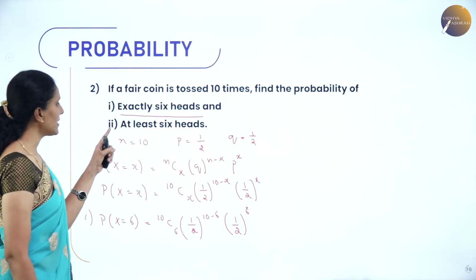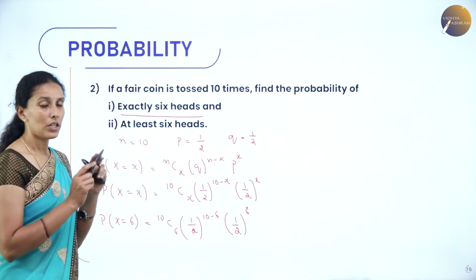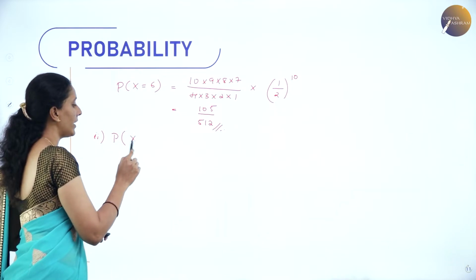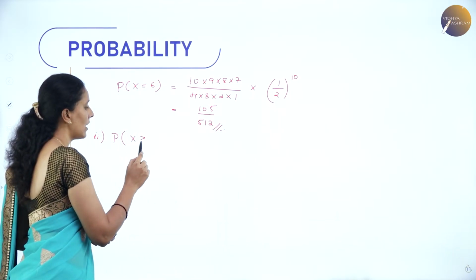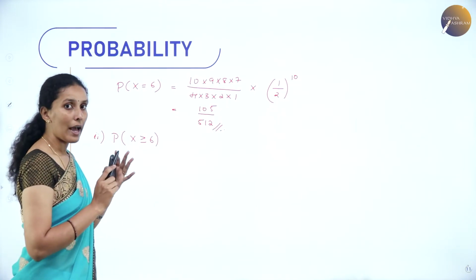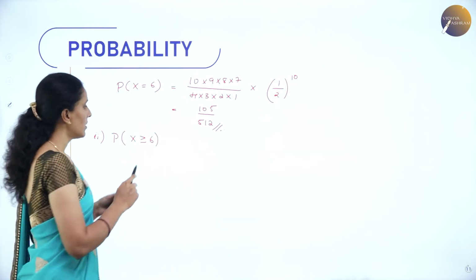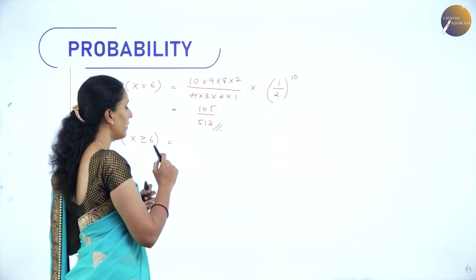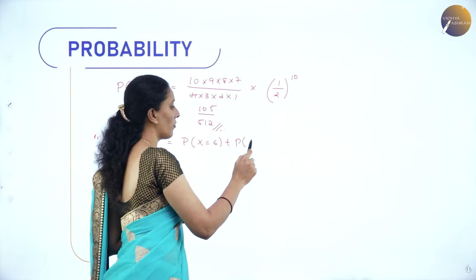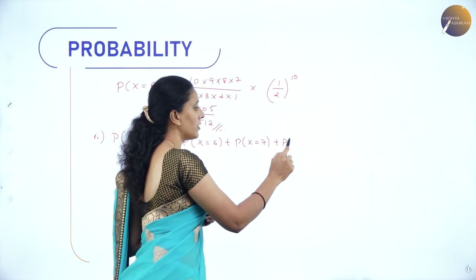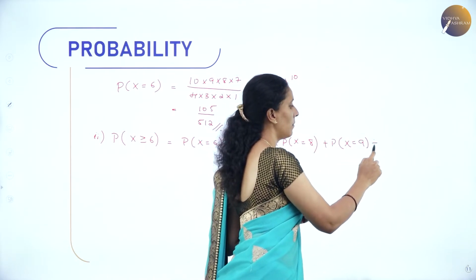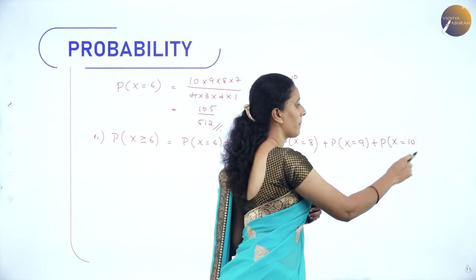Now my second question is, I should get at least 6 heads. So that is the minimum 6 heads. Hence I can represent this as probability of getting at least 6 heads. That means minimum I can get 6. So maximum I can get 10 heads because I have done 10 trials here. So therefore the outcome will be probability of x is equal to 6, plus probability of x is equal to 7 plus probability of x is equal to 8 plus probability of x is equal to 9 plus probability of x is equal to 10.